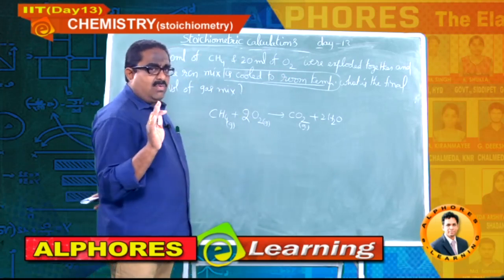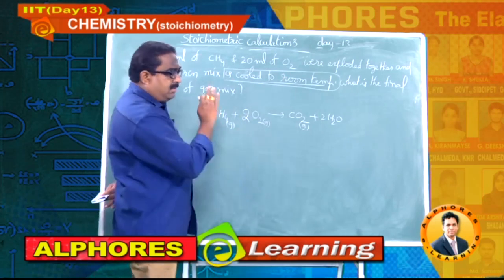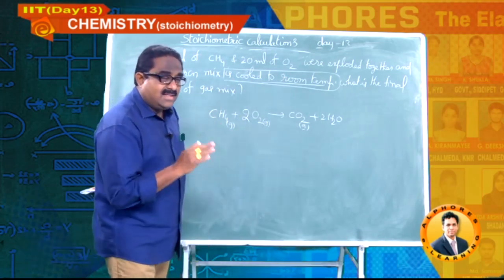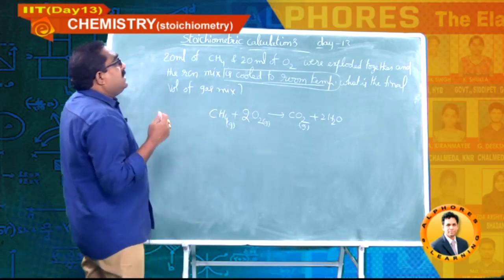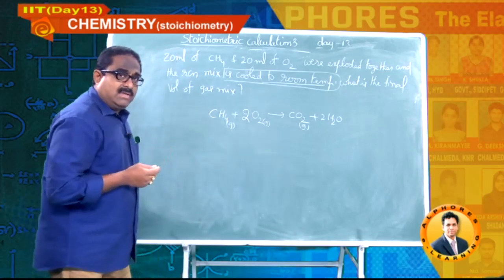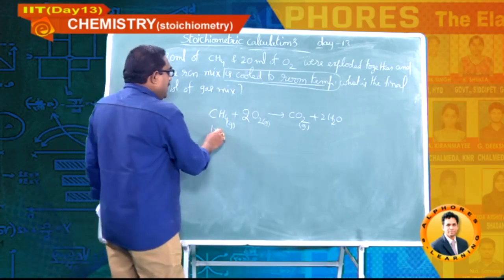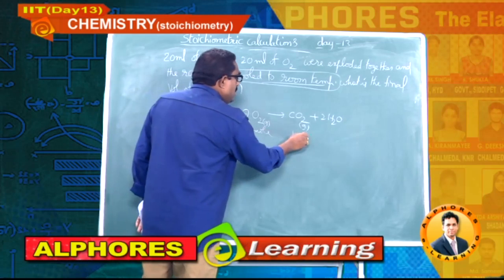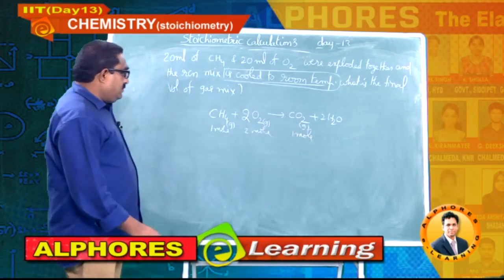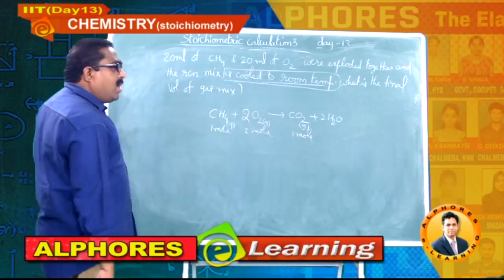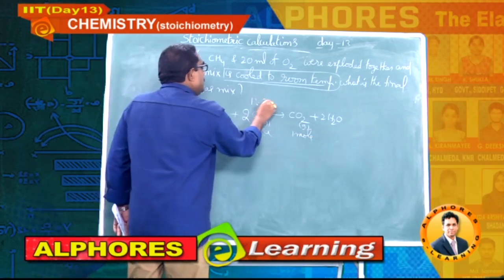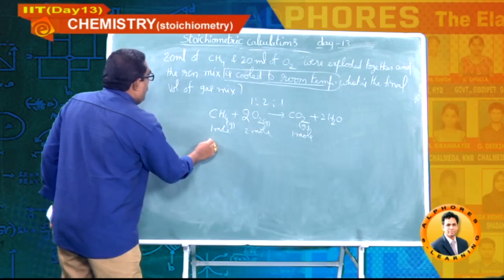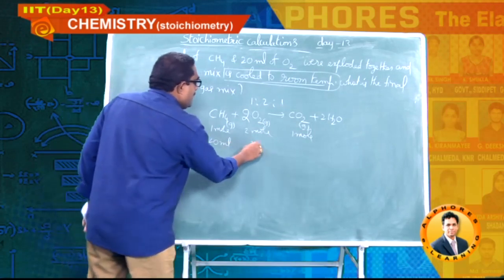Now let us come back to the solution of our question. Here I am writing moles, balanced reaction, 1 mole and 2 moles, students, write down. So same ratio, volumes also 1:2, okay. 20 ml, 20 ml.